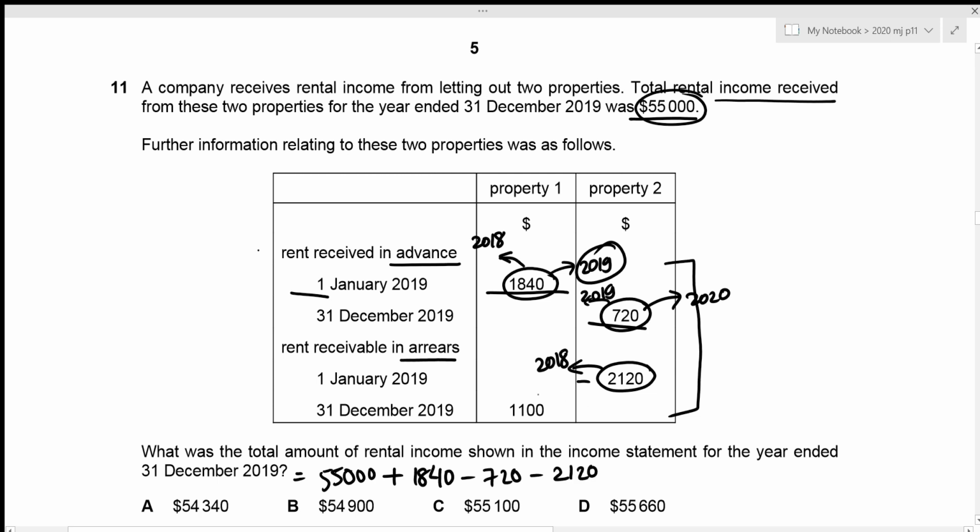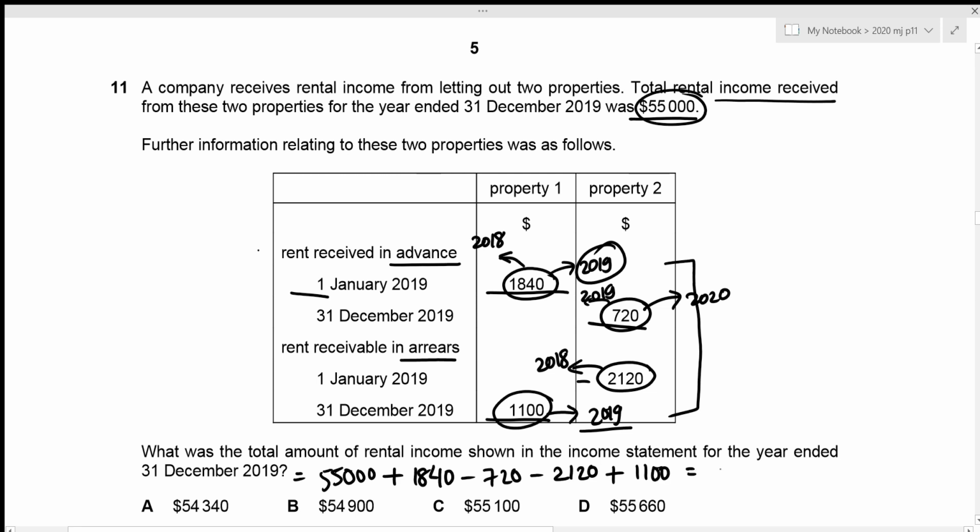And then the last one we have is the rent receivable arrears at the closing date with the value of 1100. And since this is the closing date, this actually represents the expenses for the year 2019, which are yet to be paid. And we are talking about income statement for the same year, which means that this expense should definitely be included. So I'm just going to add the 1100.